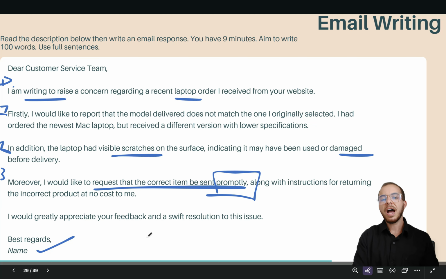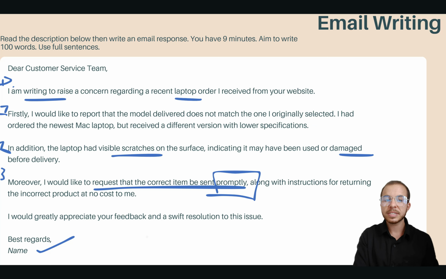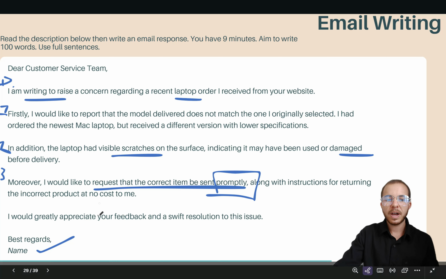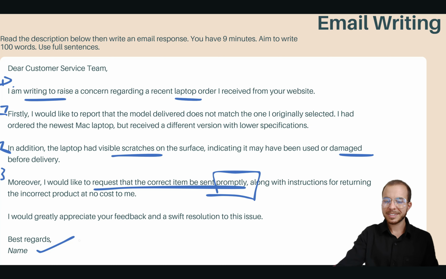This one would give us high marks. It doesn't have any grammatical mistakes or spelling mistakes that I noticed. I spent a minute to proofread, but you could spend a little bit longer. It has a nice, clear format. 1, 2, 3, 4 paragraphs, 5 paragraphs with a sign-off included, and it's a strong written response.